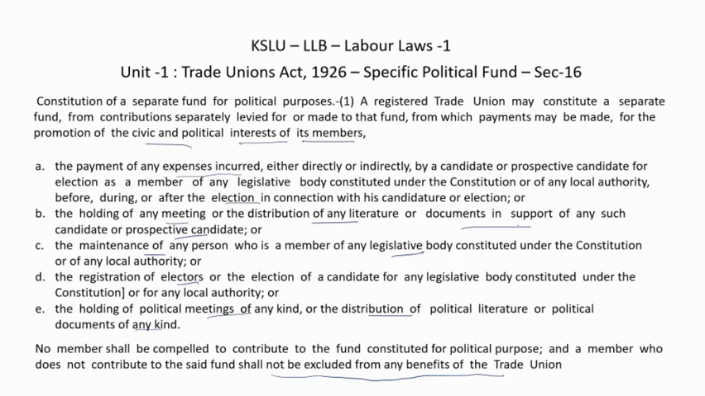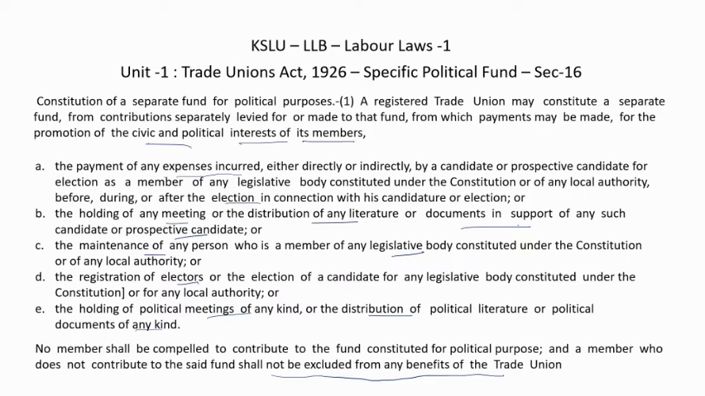Even then, if he has not contributed, his benefits from the trade union are intact and he will be getting all the benefits. Okay, two funds we discussed. One is the general fund, why general funds will be spent, and the second one we discussed is the specific political fund, how it is formed and what are the reasons to spend it. This was dealt with in section 15 and section 16 of the Trade Union Act of 1926.